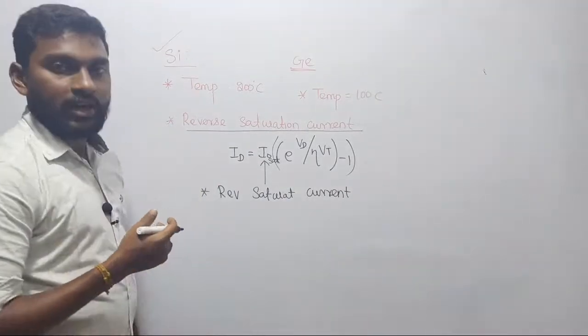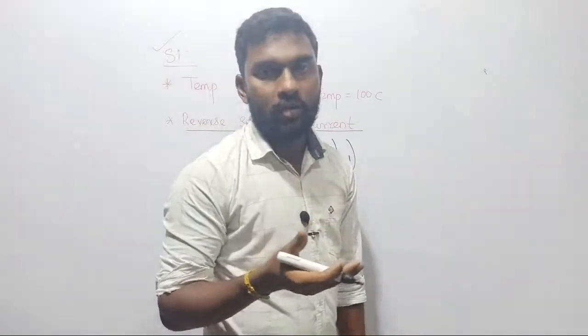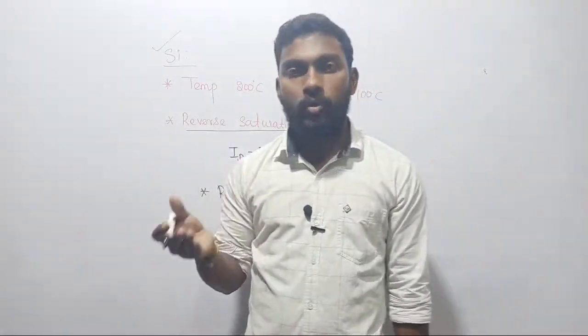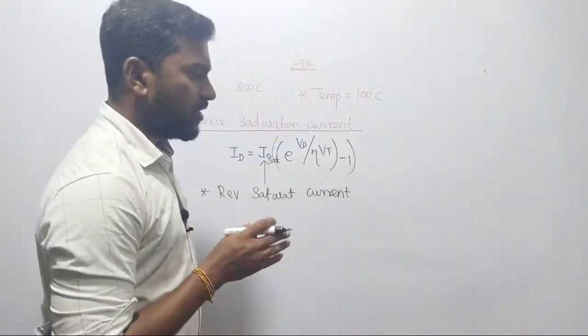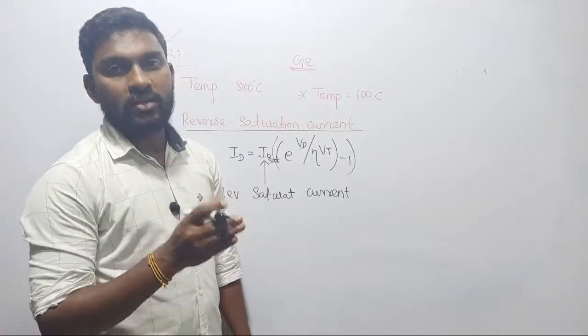So in this reverse bias, your diode has to turn off. There are two types of bias we are going to talk about in future. What do you mean by bias? What do you mean by forward bias? I will discuss everything. So first, in our diode there are two states: one is called forward bias and the other is called reverse bias.